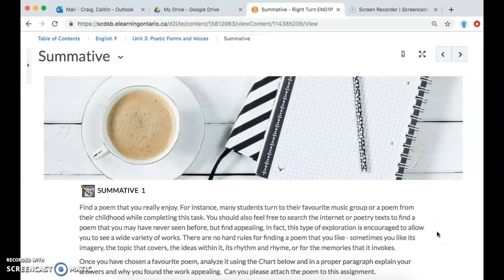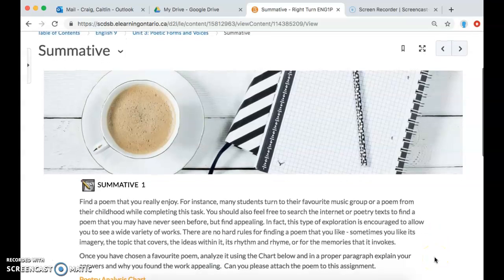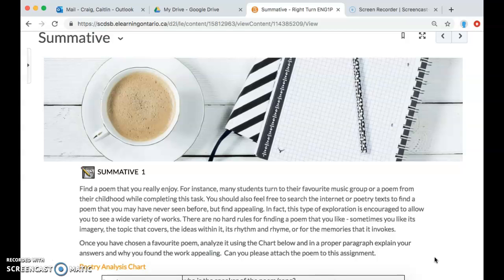You can also search the internet for poems, or if you have a poetry book at home, look for a poem that you've never seen before but that stands out to you and that you find appealing. I actually do encourage that kind of exploration just because it gives you the ability to see a wide variety of different works. There's not really any hard rules for finding a poem that you like, so it could be that you like the imagery, it could be that you like the topic it's talking about, the ideas within it, so the overall meaning.